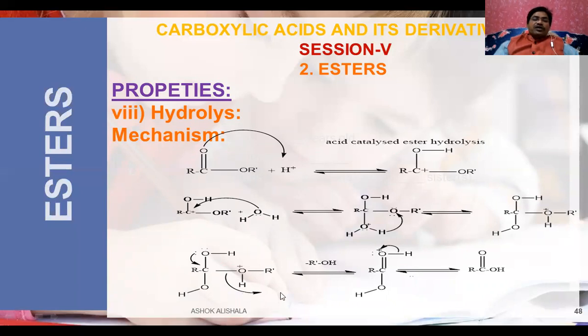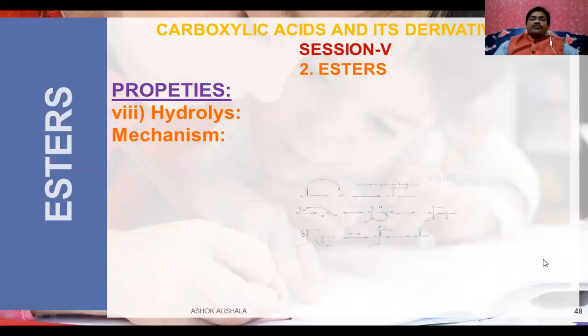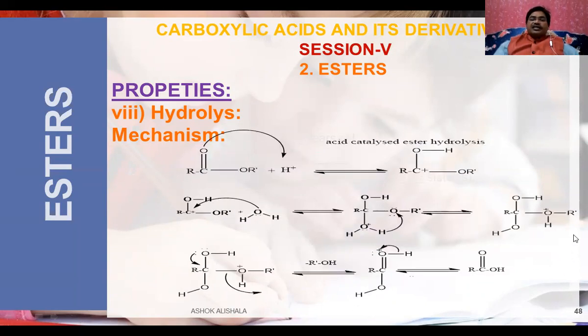This is a loss of proton. It is removed in the form of the alcohol, and the lone pair of electrons is again shifted here, so that a loss of proton takes place here. You will get a carboxylic acid. In acid catalyzed ester hydrolysis, you get directly the carboxylic acid and the alcohol. Whereas in the base catalyzed case, this is the acid catalyzed reaction. You see the different steps: protonation step, attacking nucleophile, elimination of the alcohol, elimination of the proton. Finally, you will get the carboxylic acid.